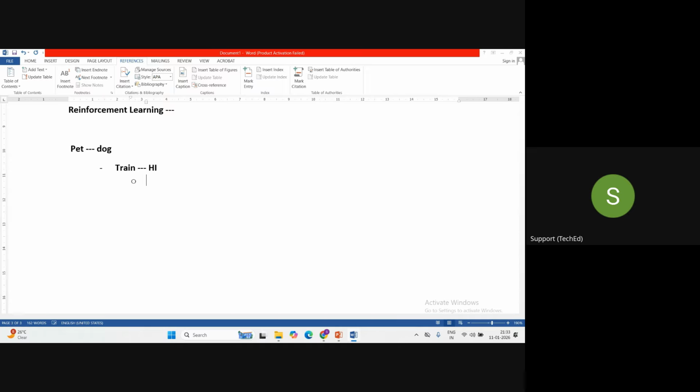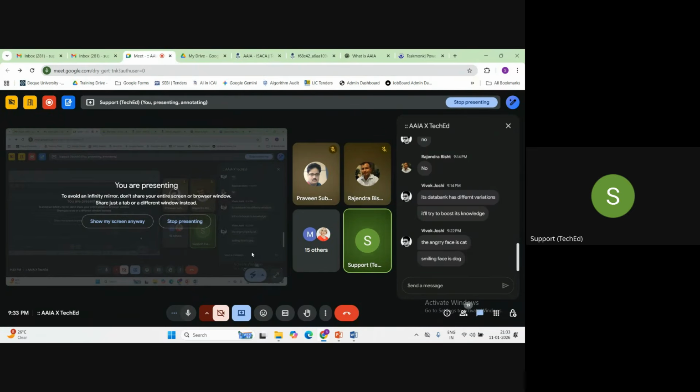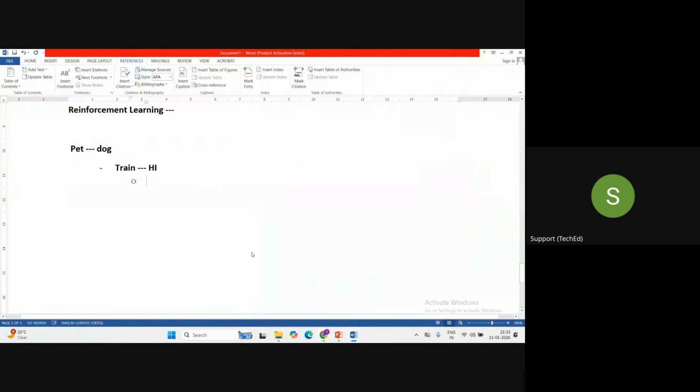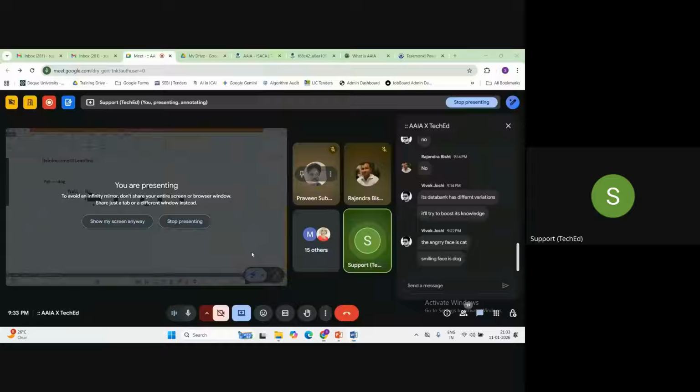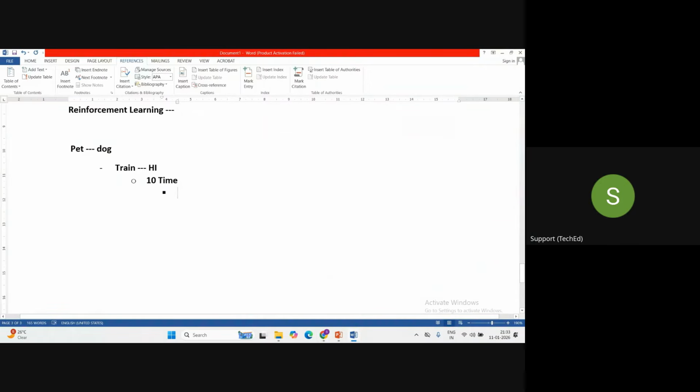You have trained the dog how to say hi. Now after training, you ask the dog 10 times to say hi. If the dog says hi, you give cookies to the dog. If the dog doesn't say hi, then you penalize it, or you do not give a reward to him.